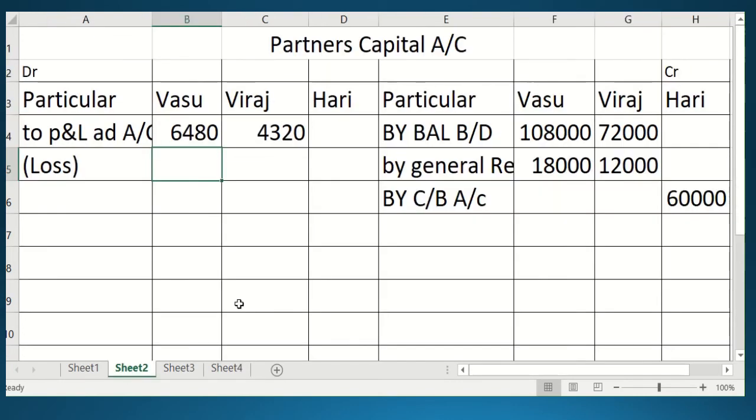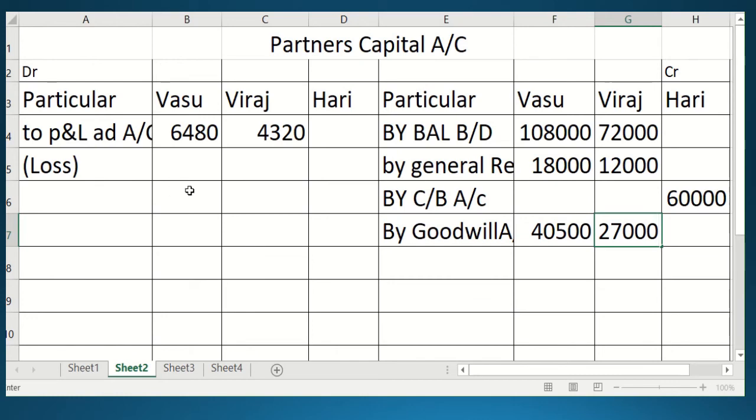So in the partners' capital account we have to distribute the goodwill. So by goodwill account, in Vasu's account you will write 40,500 and in Viraj's account you will write 27,000.